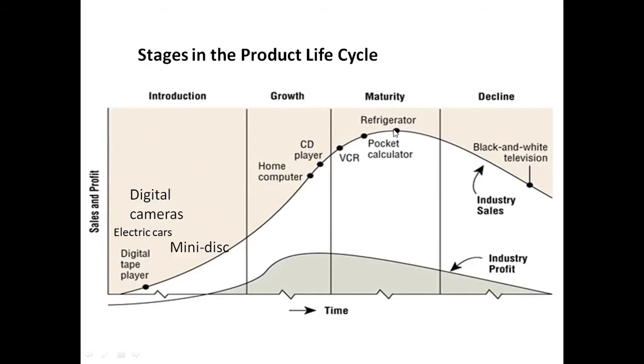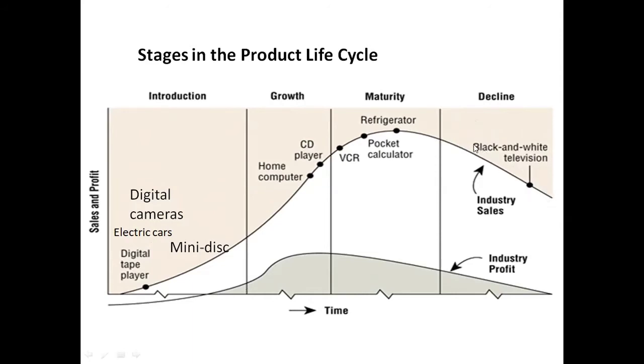They are in maturity stage. They have reached their peak, and now they are looking at a downward facing graph, and later the product will start declining. It means the sales and profit of the product will start coming down, maybe due to technological advancements, or maybe because the life of the product comes to an end, the product will start reaching downward. The sales and profits will come down.